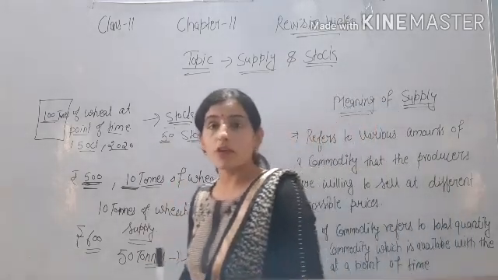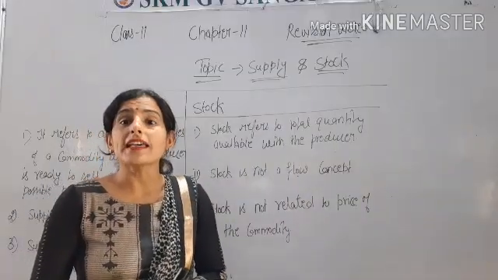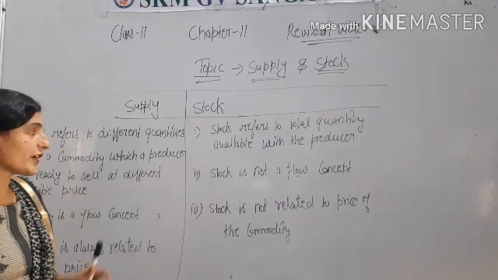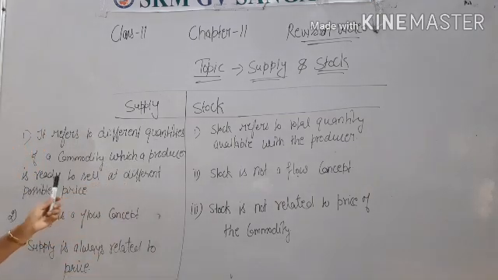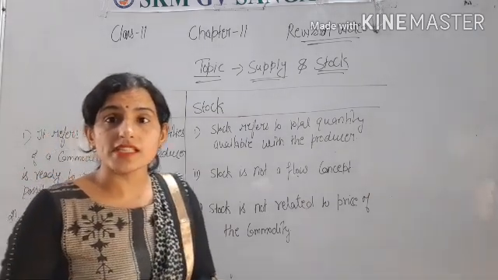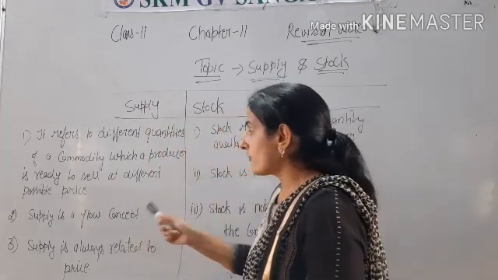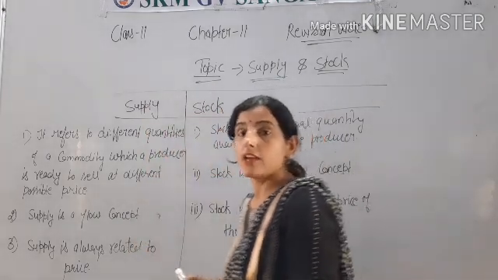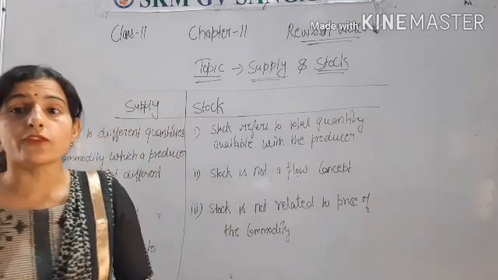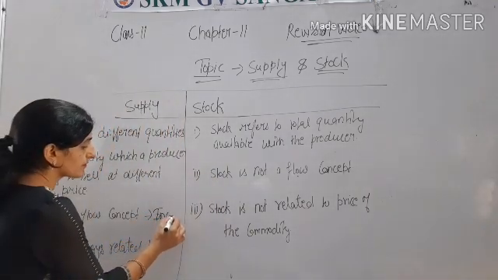Now we will discuss the difference between stock and supply. Supply is the quantity of a commodity that a producer is ready to sell at different possible prices, meaning the producer is ready to sell at the given price. So it is a flow concept. Supply is a flow concept. What does flow mean? Like income. Income is a flow concept.